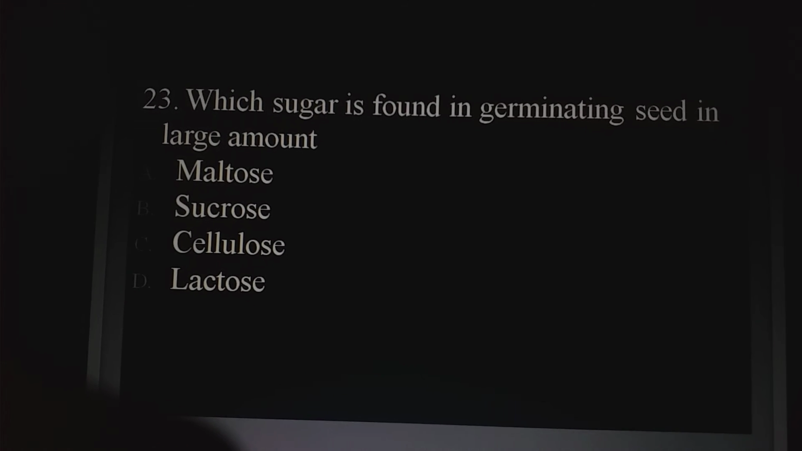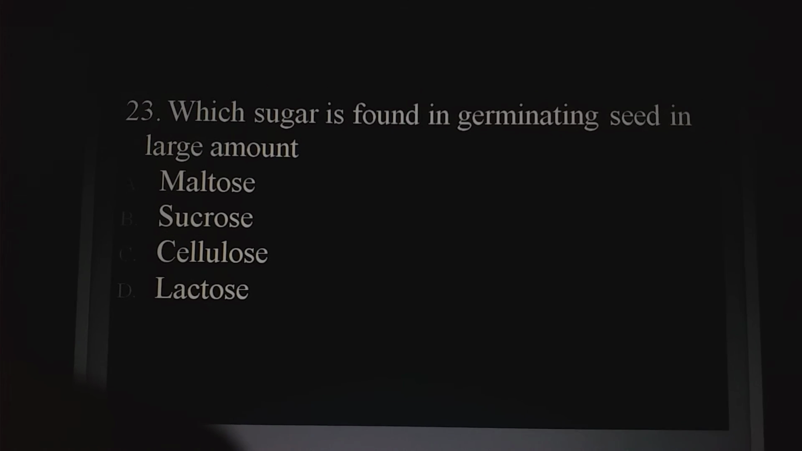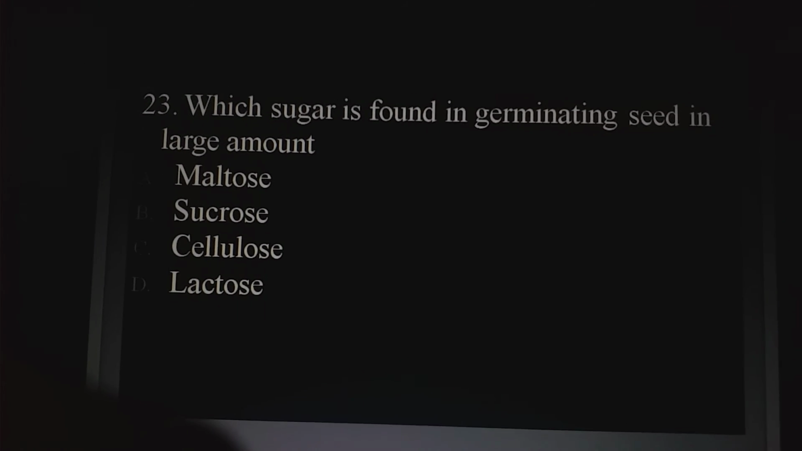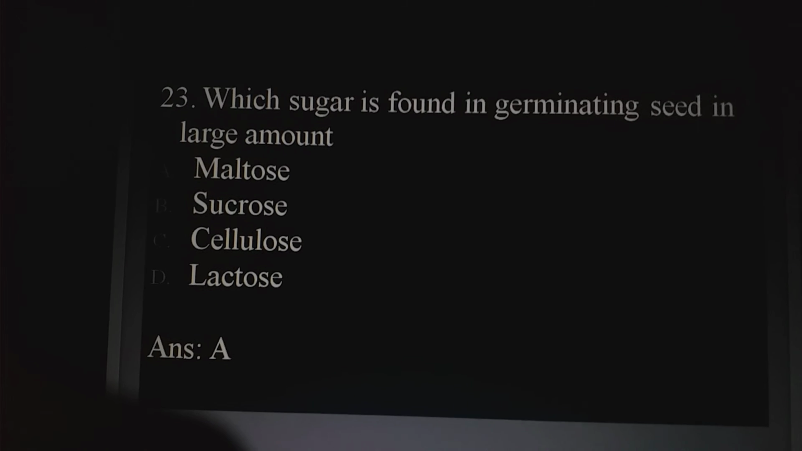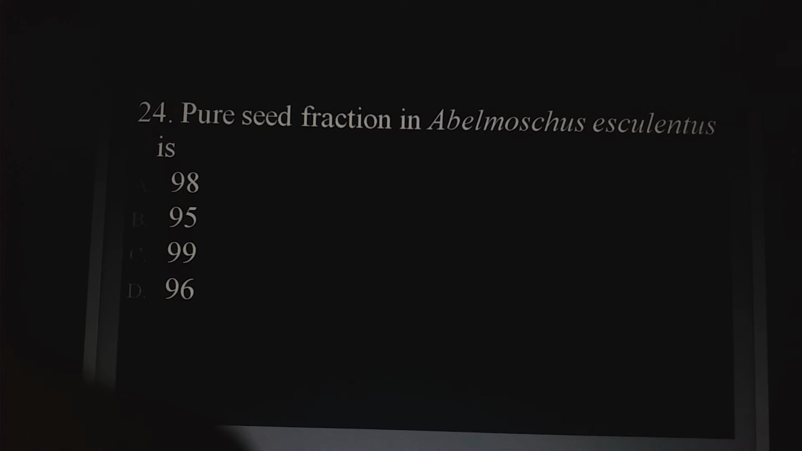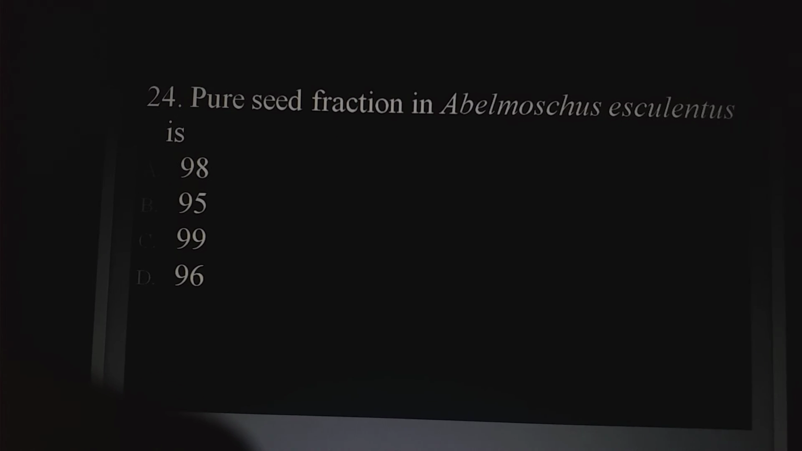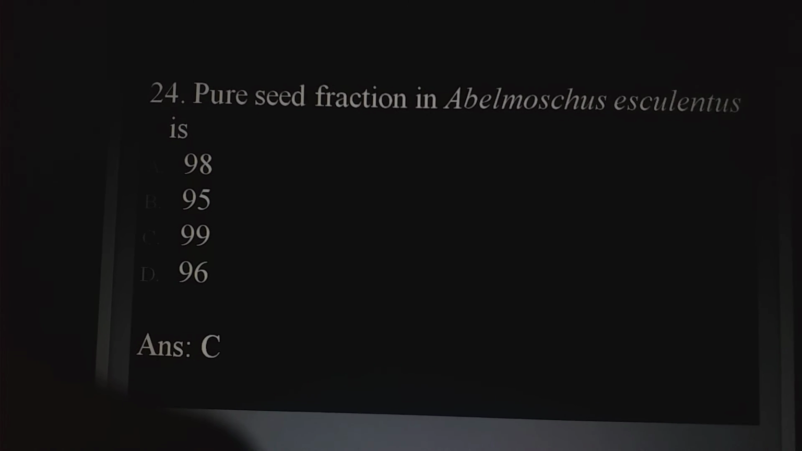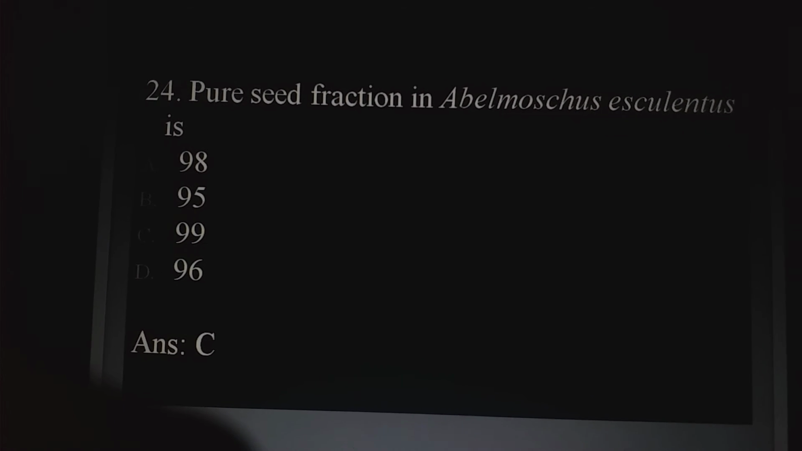Which sugar is found in germinating seed in large amount? Maltose, sucrose, cellulose, lactose. Answer is maltose. Pure seed fraction in Abelmoschus esculentus is 98, 95, 99, 96. Option here is option C, 99. It is the correct answer.